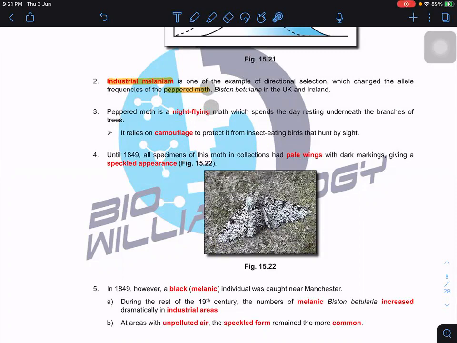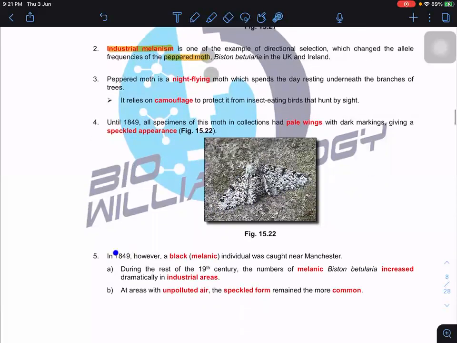Until 1849, all specimens of this moth collected had pale wings. This kind of color we call the speckled form. But after 1849, the speckled form reduced in number, while the melanic form continued to increase, particularly in the industrial area. So there is a selection already.